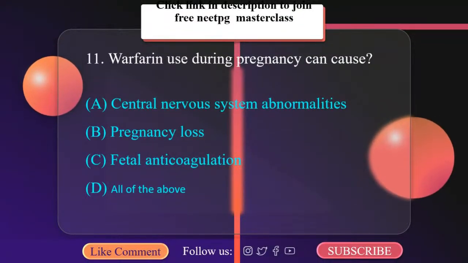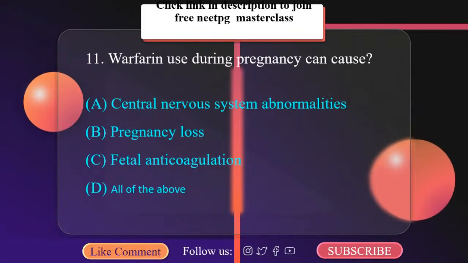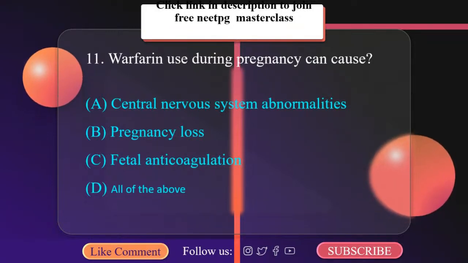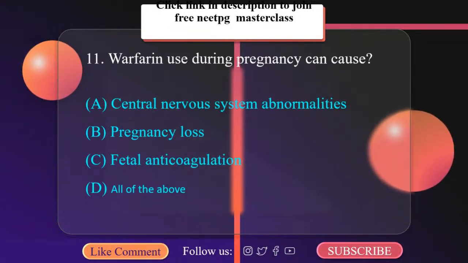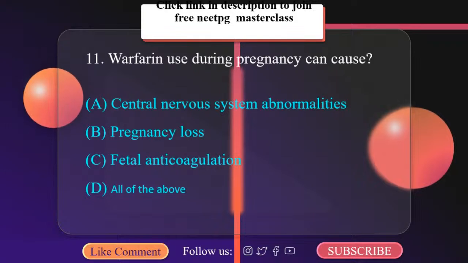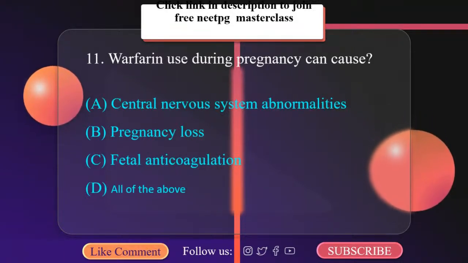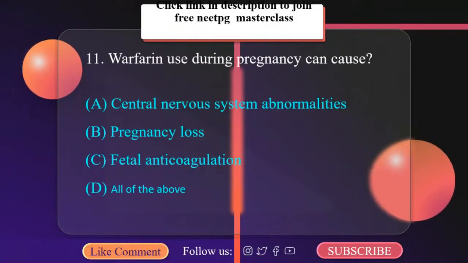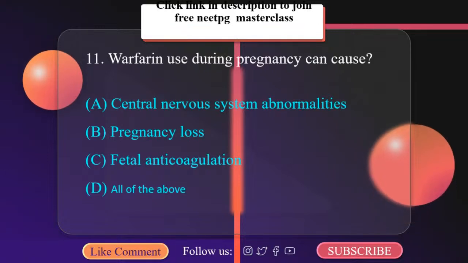Warfarin used during pregnancy can cause central nervous system abnormality, pregnancy loss, fetal anticoagulation. Yes, of course, all of the above. Warfarin is contraindicated in pregnancy as it crosses the placenta and is associated with embryopathy, central nervous system abnormalities, pregnancy loss, and fetal anticoagulation.